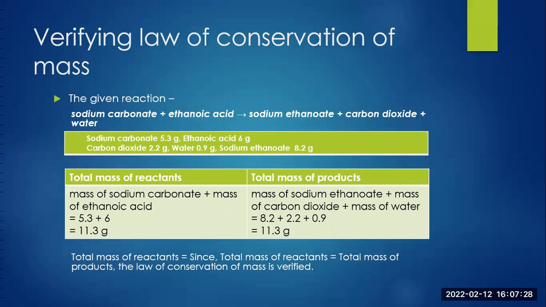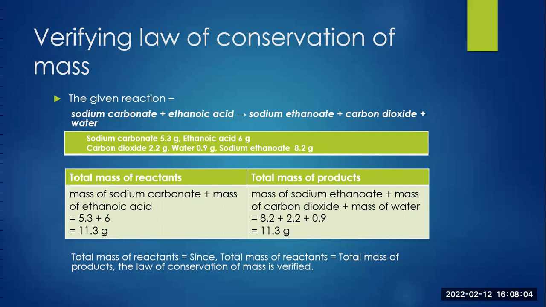Verifying law of conservation of mass. Considering the given reaction where sodium carbonate and ethanoic acid react with each other, giving us sodium ethanoate, carbon dioxide, and water. The respective masses of reactants and products obtained are: sodium carbonate 5.3 gram, ethanoic acid 6 gram, and the products are carbon dioxide 2.2 gram, water 0.9 gram, and sodium ethanoate 8.2 gram.